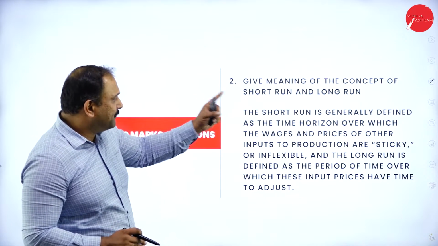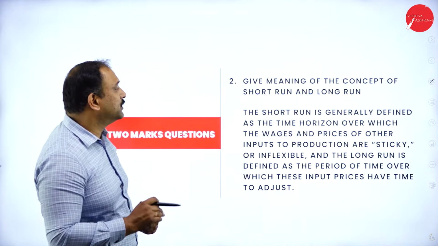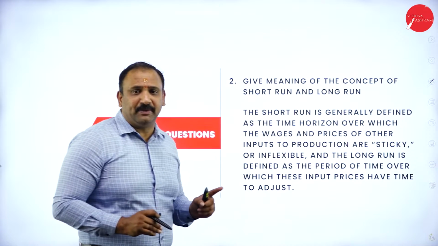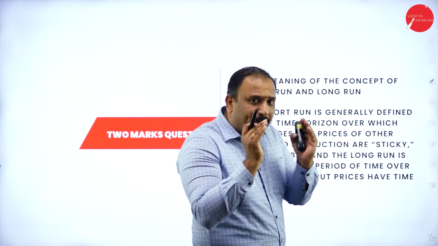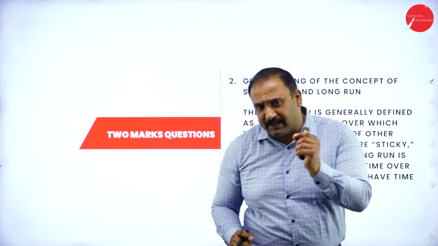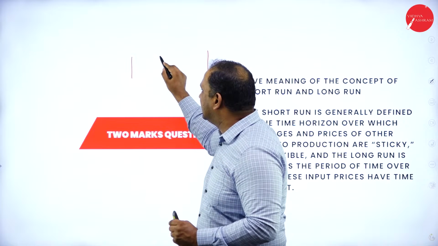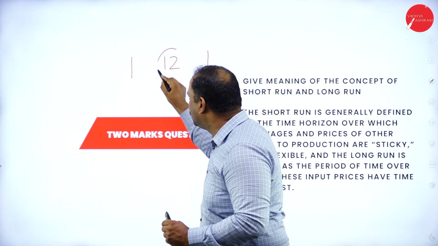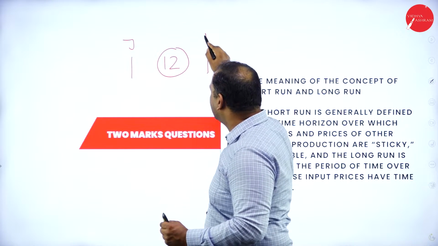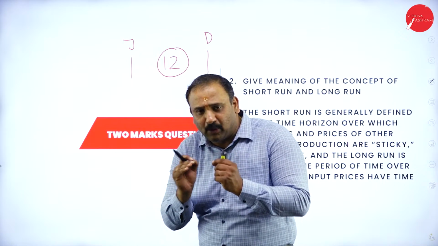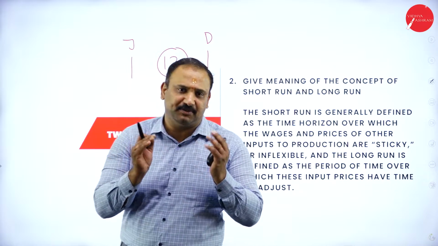Followed by the meaning of short run and long run. This is also an important question. Short run means we are talking about the time factor. If you look into a production house, and the timeline given for you to produce is within 12 months, that means starting from the month of January till the month of December, the time factor given to you is limited, that is within 1 year.